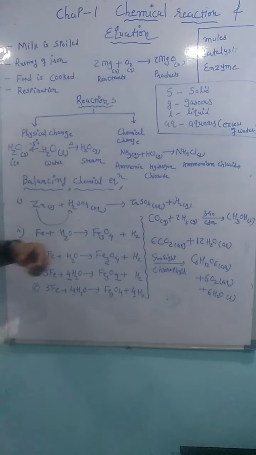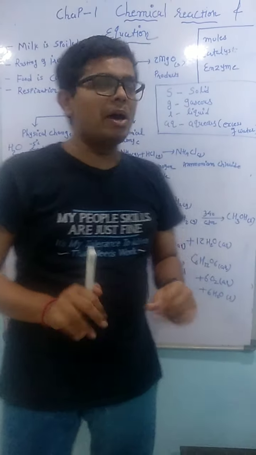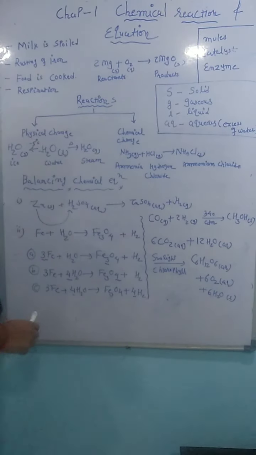Now you may think, what is the meaning of enzyme? Enzyme is nothing but a biocatalyst. A catalyst present in an animal is called a biocatalyst, and a biocatalyst is called an enzyme. What is the definition of catalyst? A catalyst is a substance which does not take part in the reaction, but it increases or decreases the rate of reaction. Rate of reaction means speed of reaction. That is called a catalyst. So food is cooked, and that is also one type of chemical reaction.